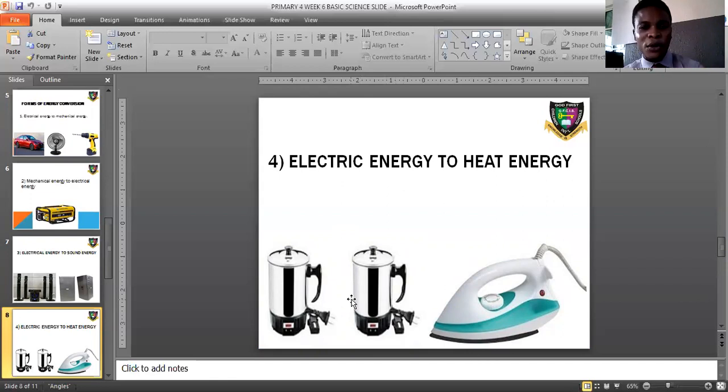So the electric kettle or the electric heater produces heat when you put it on, and this heat in turn boils the water in it. Likewise, your electric iron, when you put it on, brings about heat. It is this heat that smoothens your materials, your clothes. Is that understood?